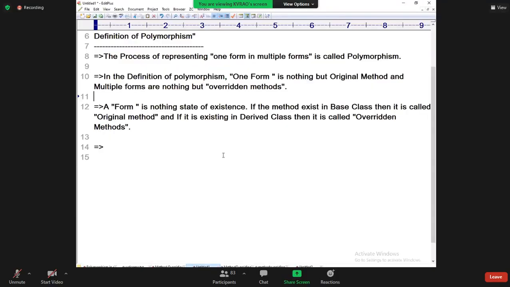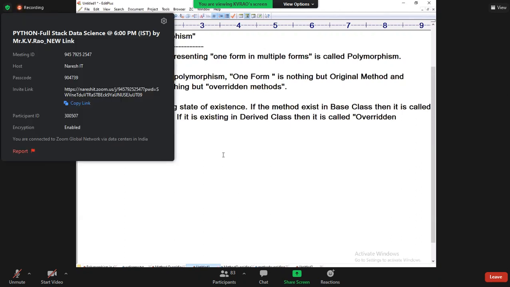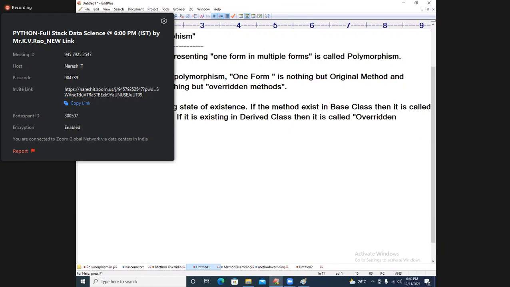Now let us continue. A form is nothing but existence. If the method exists in the base class, then it is called the original method. If it exists in the derived class, then it is called the overridden method.